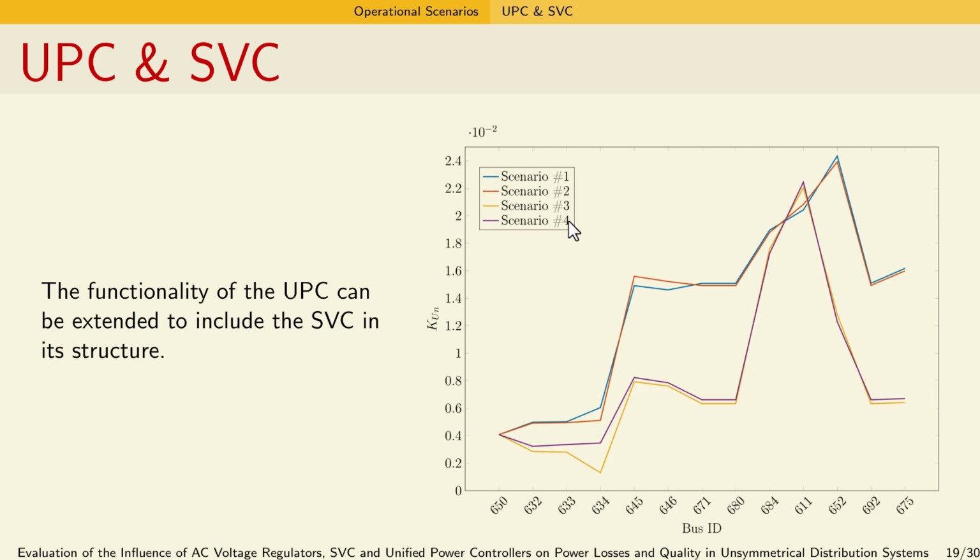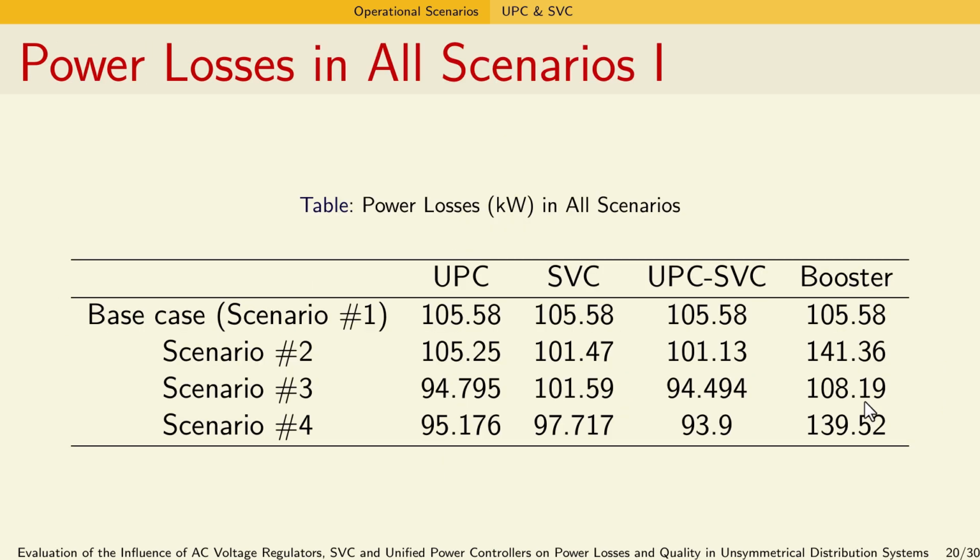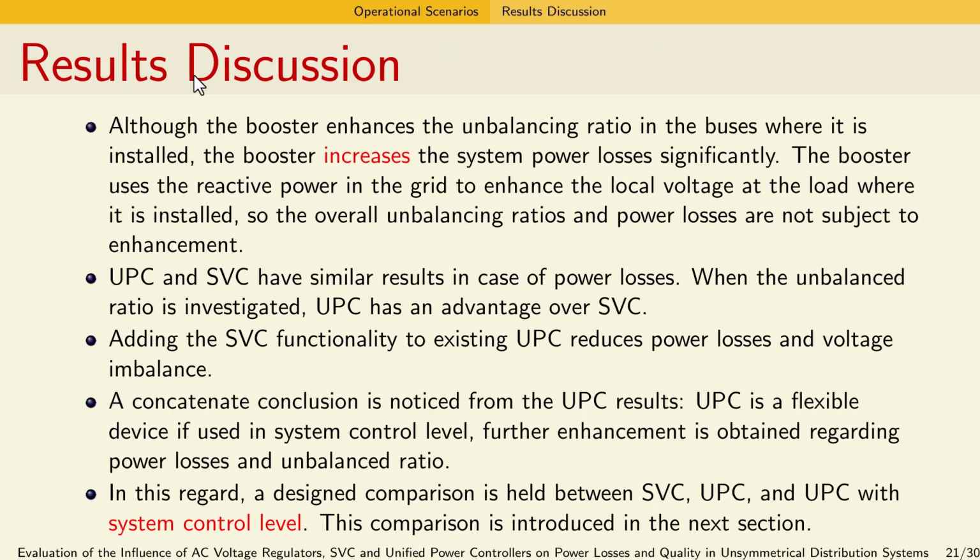In this UPC SFC study, we can see that UPC, when injecting the active power to the system, has more effect in terms of the unbalancing coefficient and power losses. For all scenarios and all devices, using UPC and SFC gives less power loss and a better unbalancing ratio. We found that although the booster enhances the unbalancing ratio on the buses where it is installed, it increases the system power losses significantly. On the other hand, UPC and SFC have similar results in terms of power losses, but UPC has an advantage over SFC when it comes to reducing the unbalancing ratio.